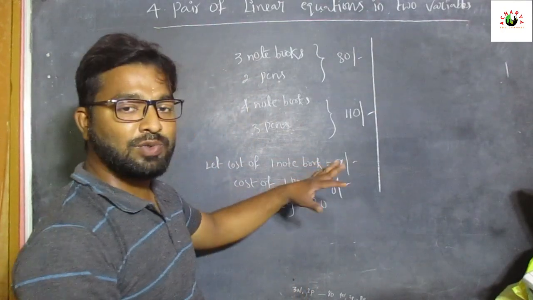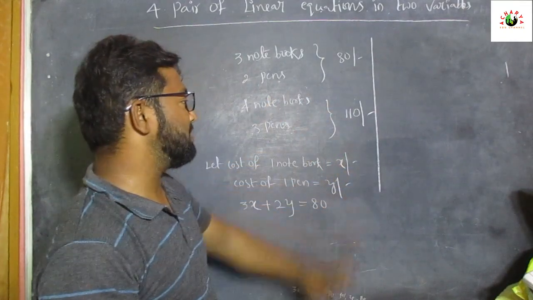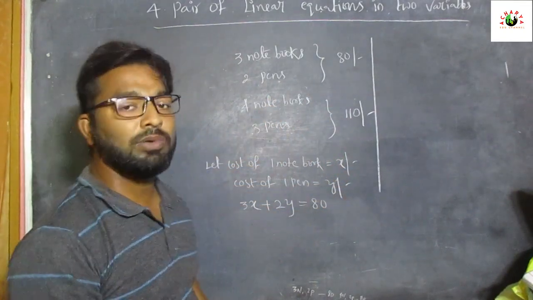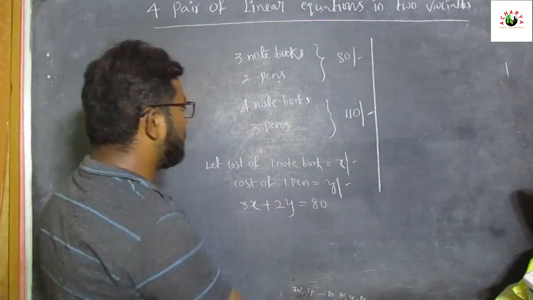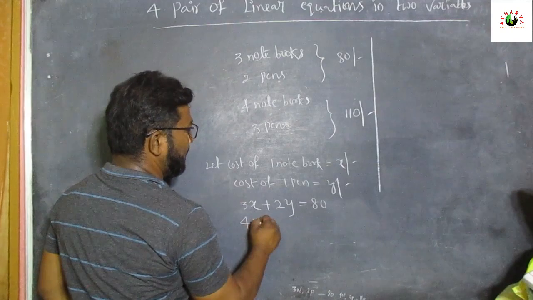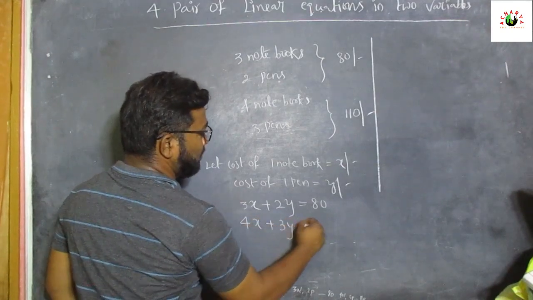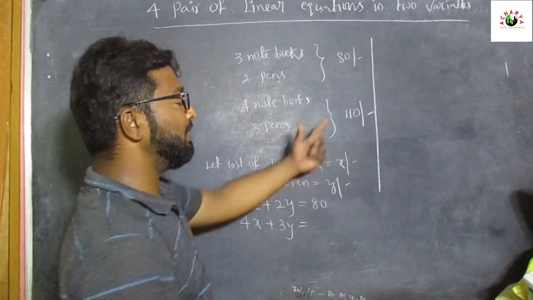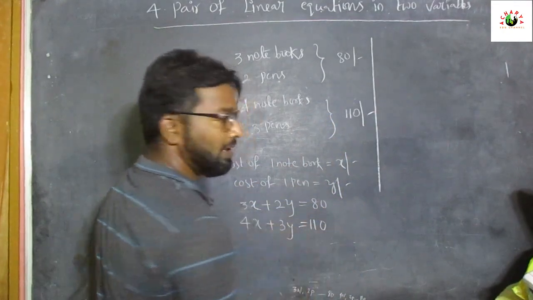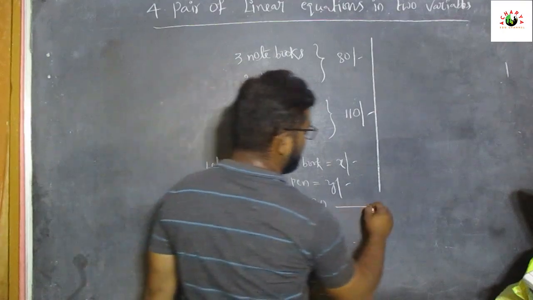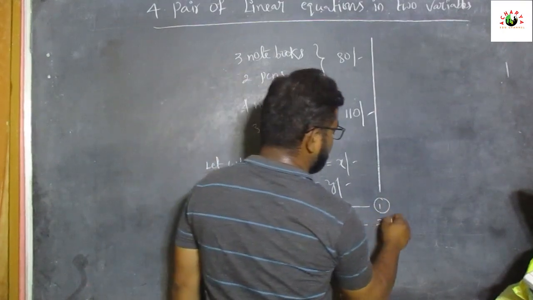Coming to the second situation, the cost of one notebook is x and the cost of one pen is y. So 4 notebooks, 4x, plus 3 pens, 3y. Total, Lakshmi paid 110 rupees to the shopkeeper. So this is the first situation and this is the second situation.